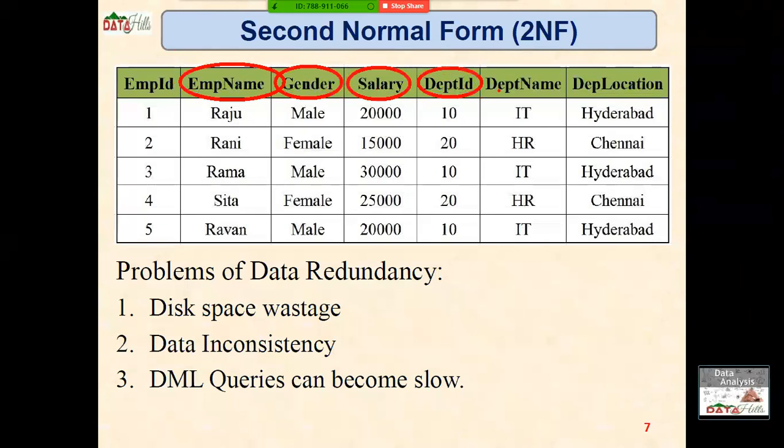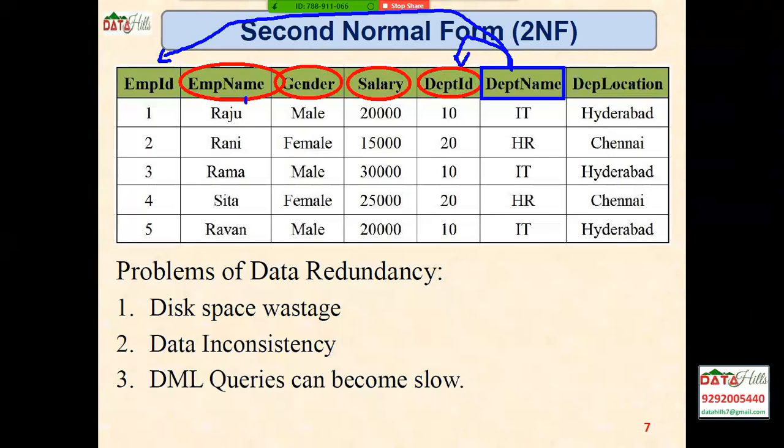But if you observe the department name, it is not only depending on the employee ID, it is also depending on the department ID. Some partial dependency we can observe here.